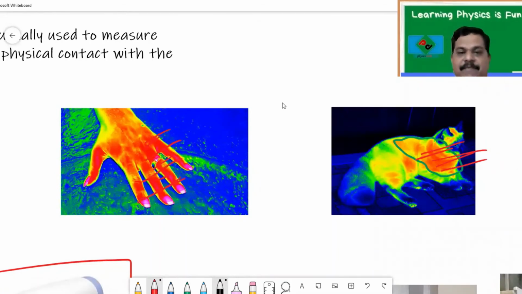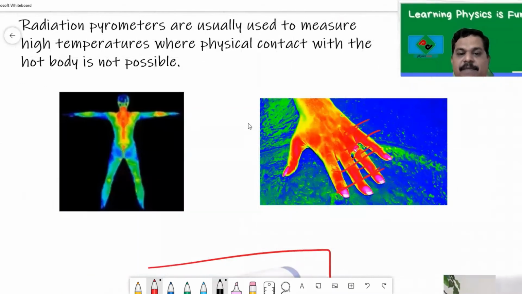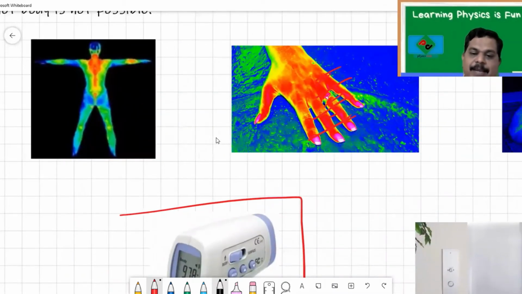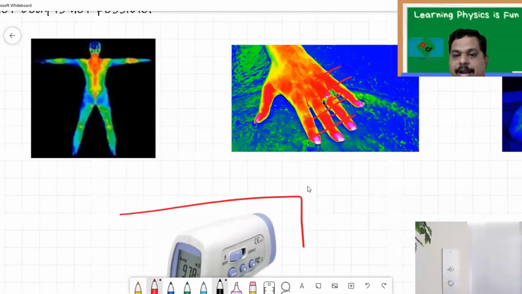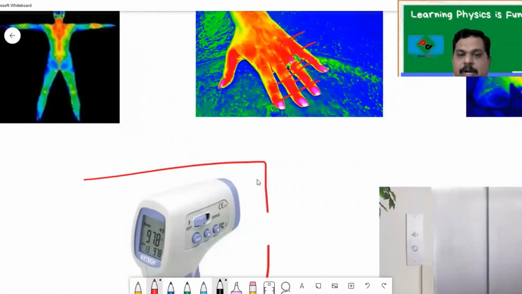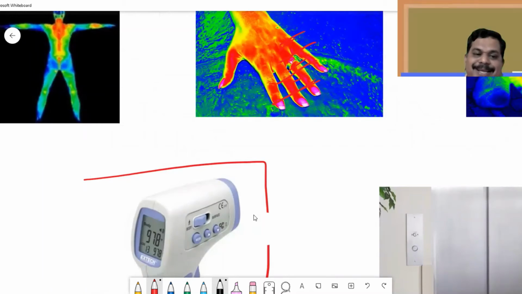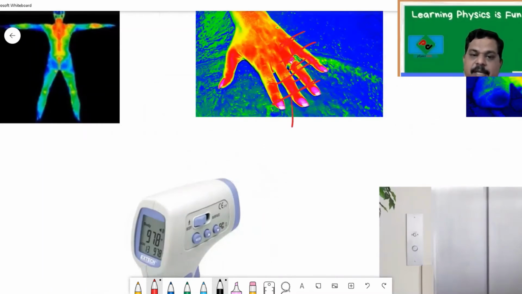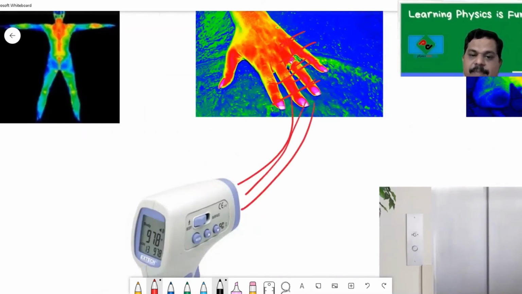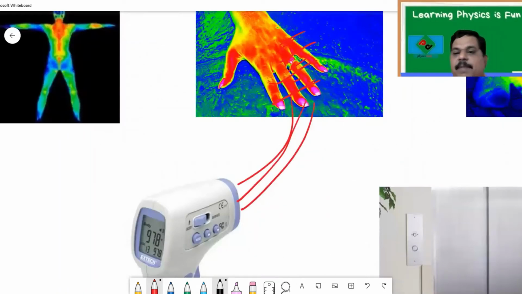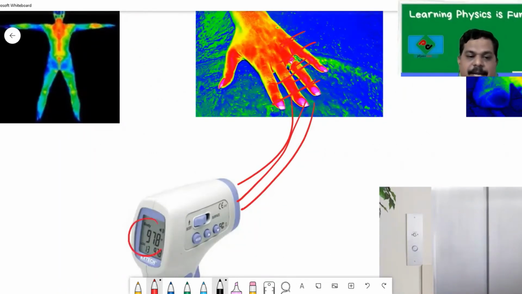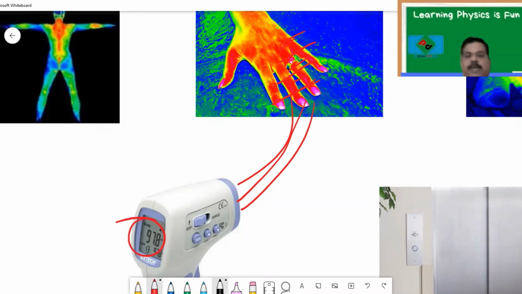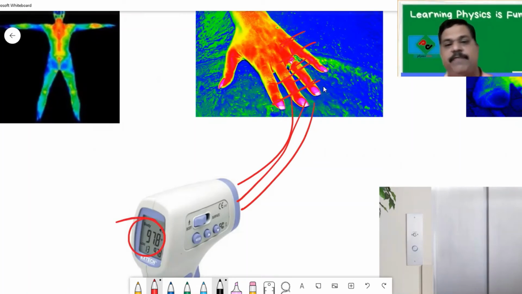So that's the reason why nowadays, whenever you go to any shopping mall, any place, the first thing you are asked is to stretch your hand, and the security guard will put this thermometer over your hand and note down the temperature. Automatically, the infrared radiation coming from the hand will fall on the screen, and that radiation will be converted into temperature that can be noted here, and from that we can understand whether you are suffering from fever or not.